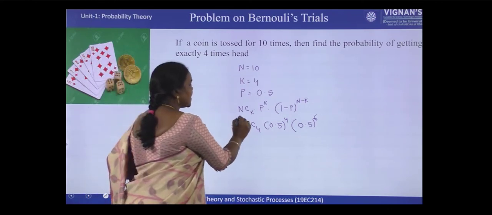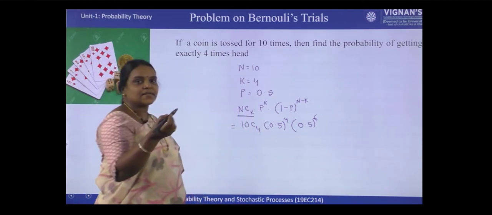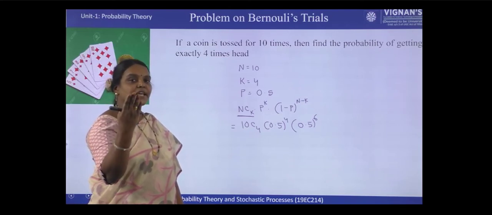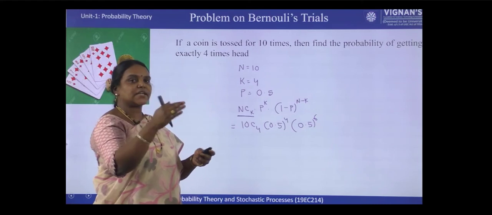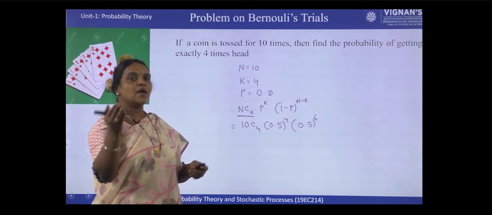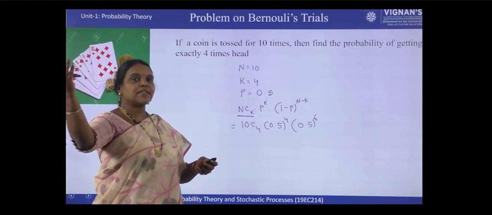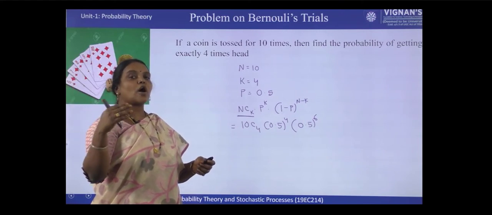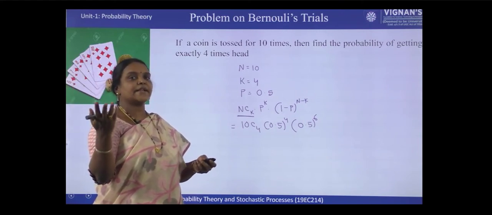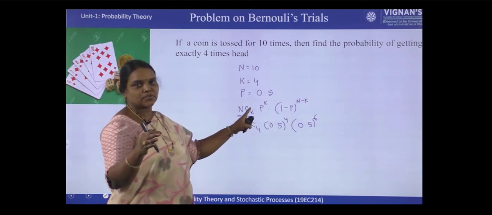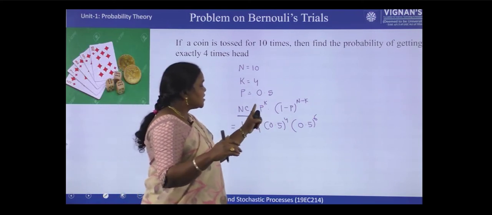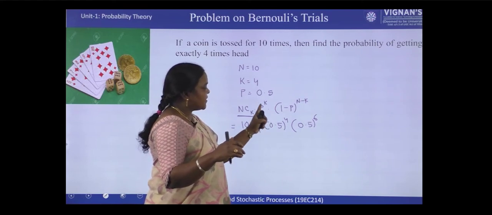Here nCk means out of 10 trials, those 4 heads can be at any positions, that is first, second, third, fourth, or first, third, 7th, 10th, like that. So how many ways are we getting 4 heads out of 10 trials? These many ways. And p is the probability of getting that event.